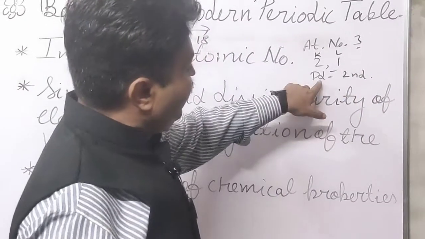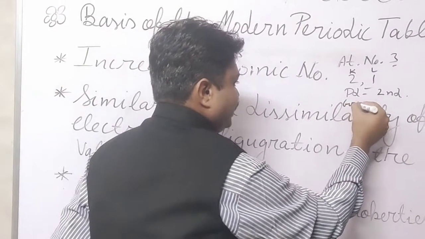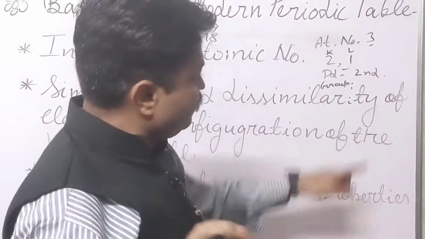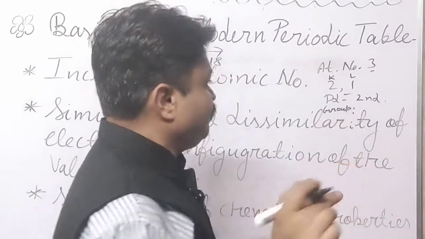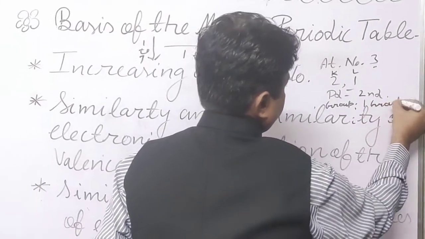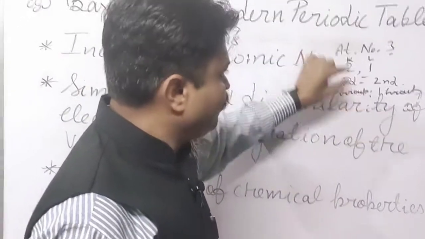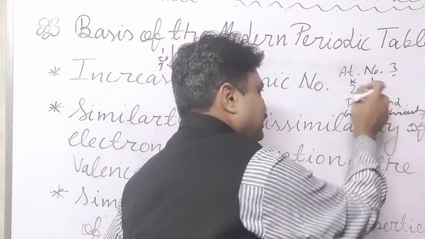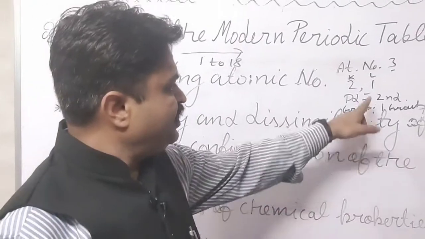And how do we know the group? In the outermost shell, how many electrons are there, students? There is 1 electron. So what is its group? Its group is the first group. Like this we can know. Now, to complete its configuration, how many electrons are needed?